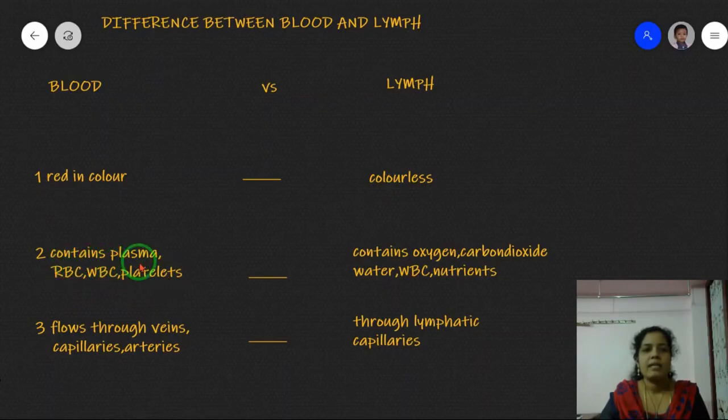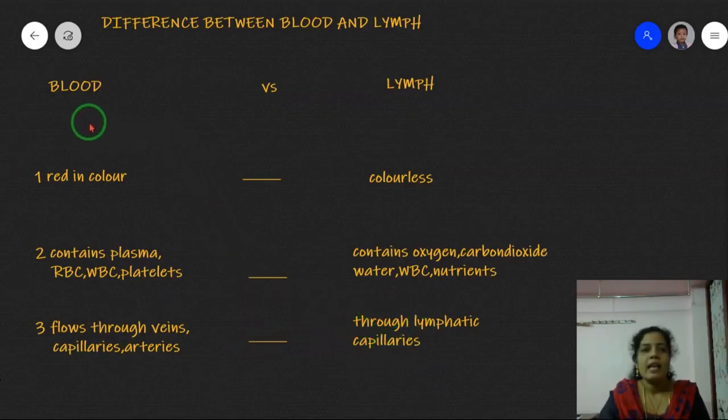Lymph contains oxygen, carbon dioxide, water, WBC and a small amount of nutrients. Last point, blood flows through veins, capillaries and arteries. Lymph flows through lymphatic capillaries.